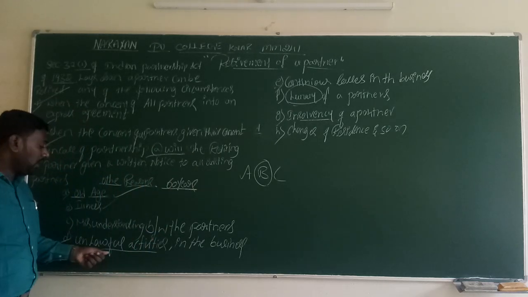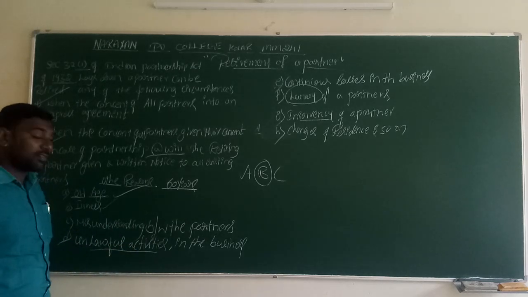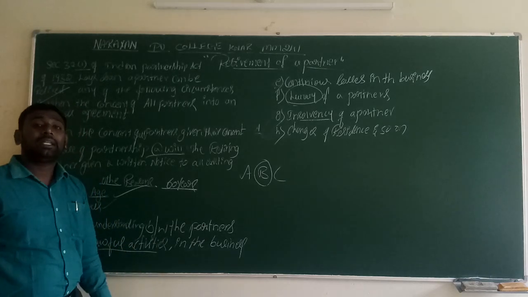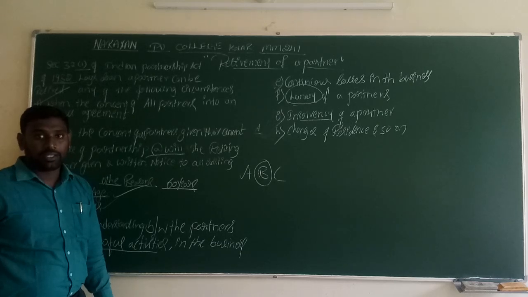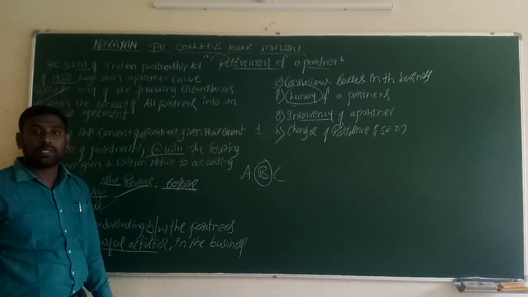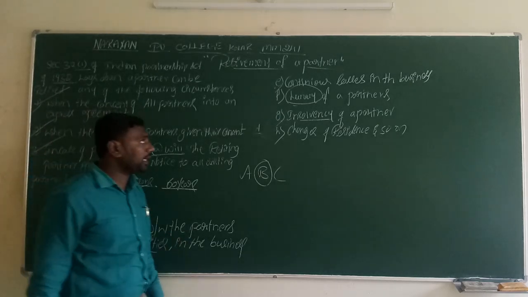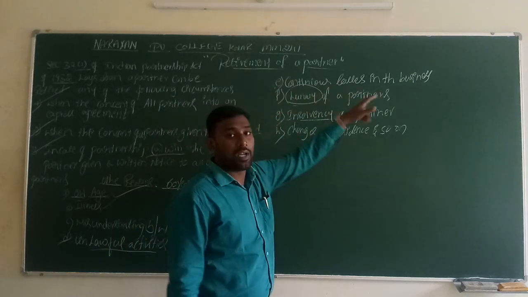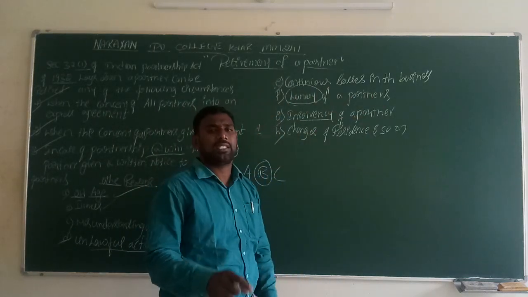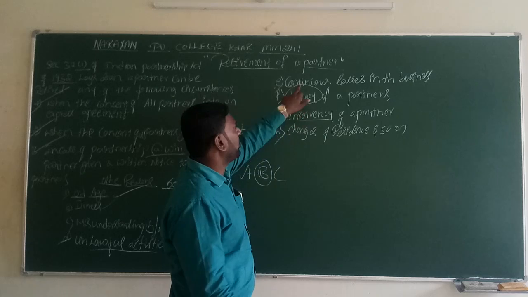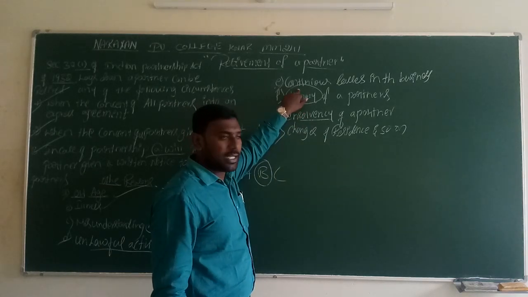And also unlawful activities in the business. If a partner is doing unethical behavior in the business, that partner should not stay in the business, and he will be ready to take retirement. Also, if continuous losses are incurred by the business because of a particular person, during that time also he is ready to retire.